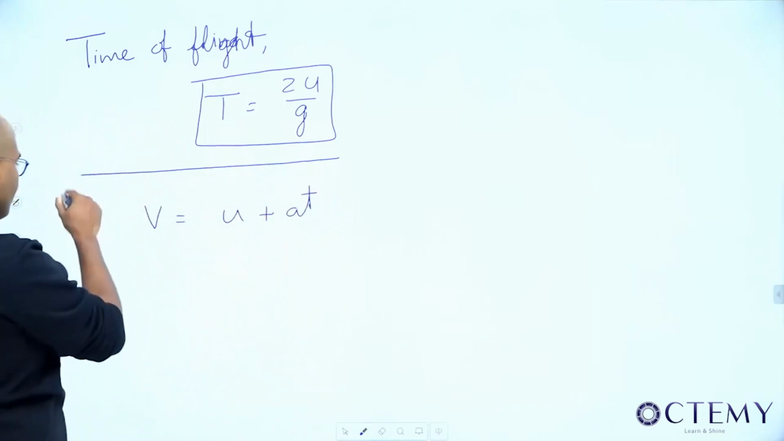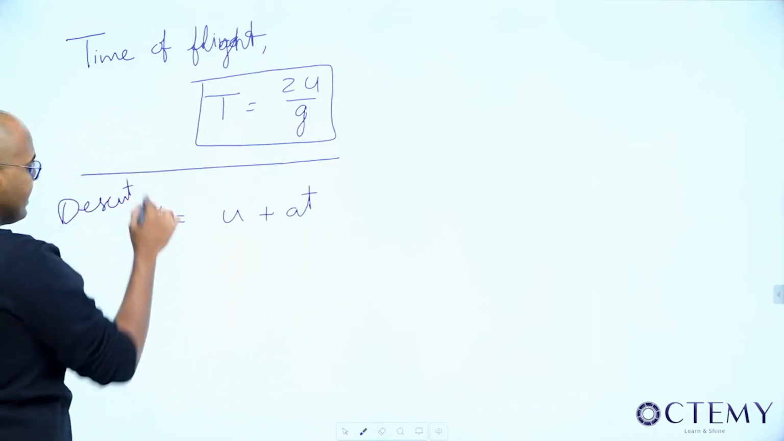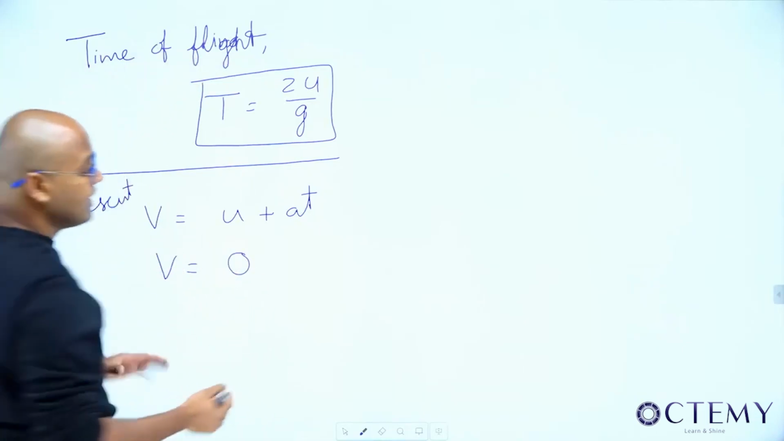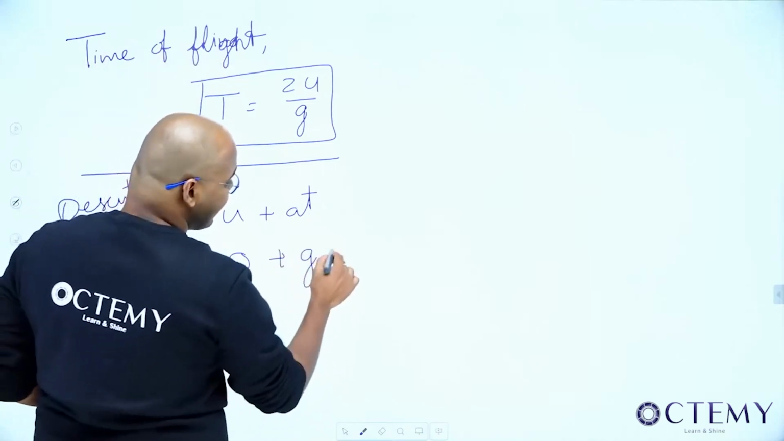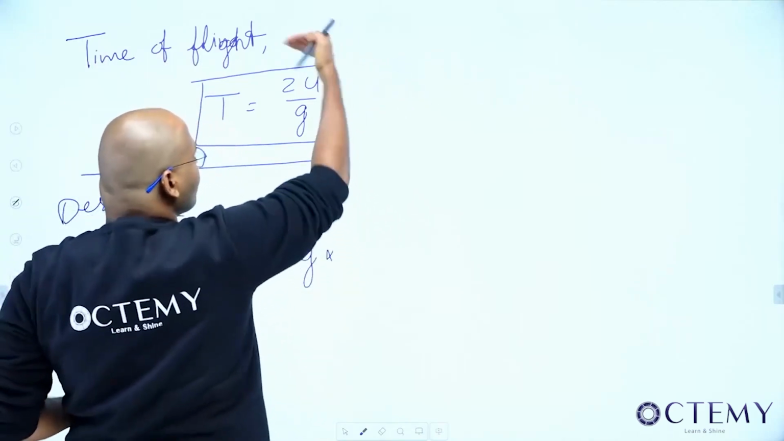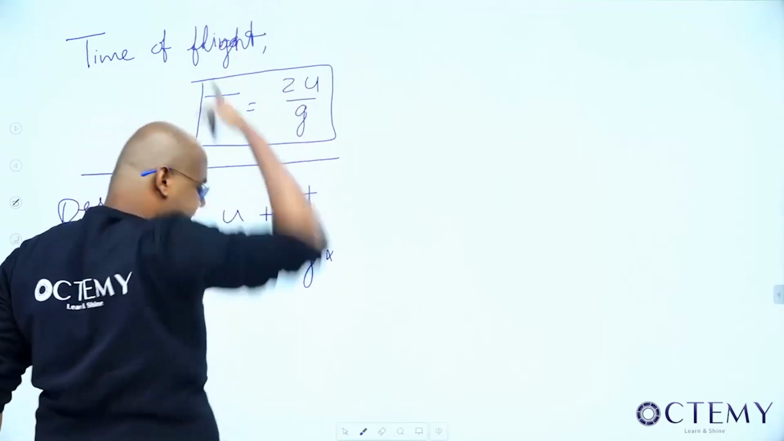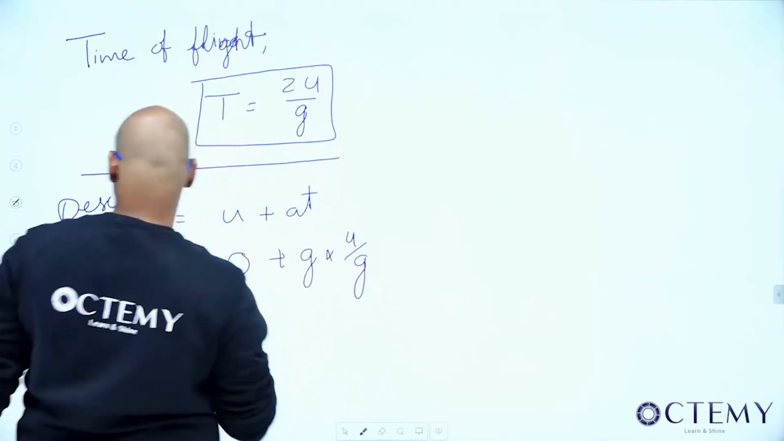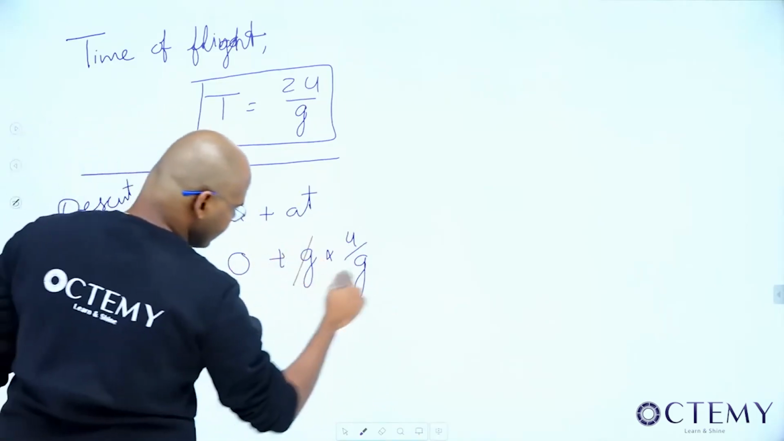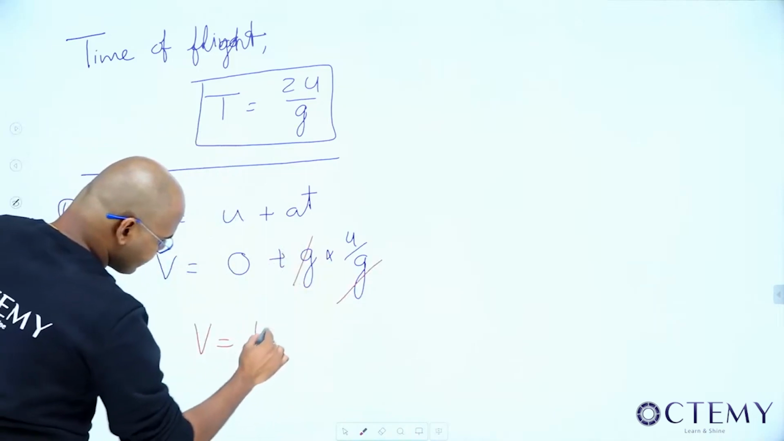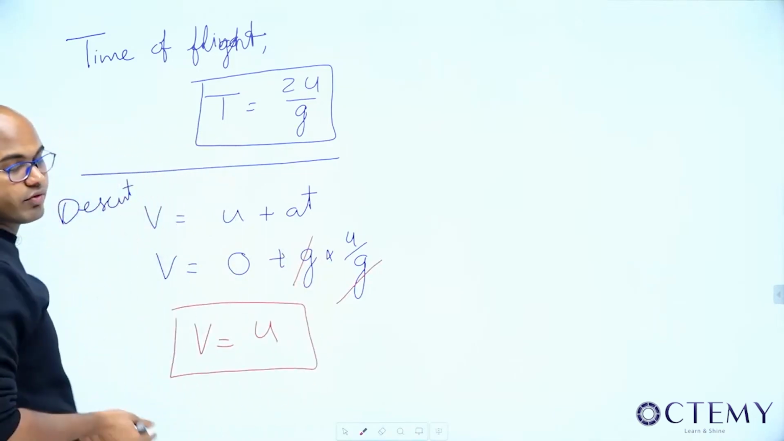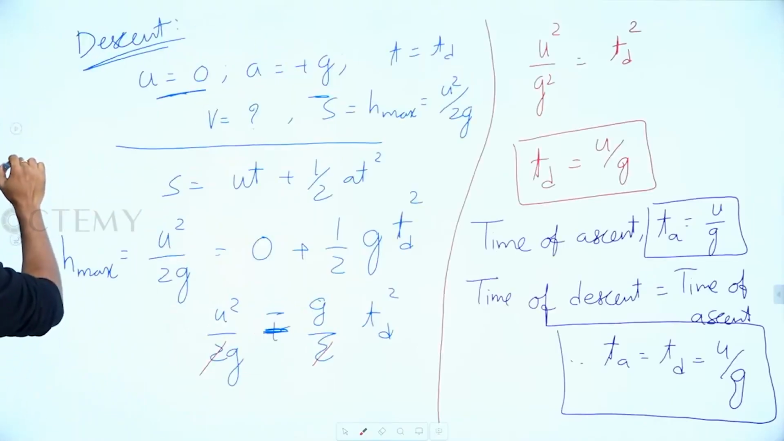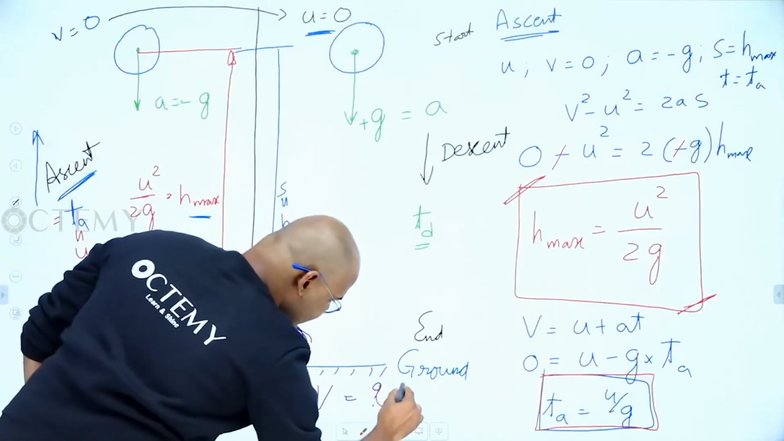For the descent case, what's the initial velocity while descending? 0. Yes or no? While starting at the highest point it is 0. What is the acceleration? Plus g. And how much time has it taken to start from here and hit the ground? That is nothing but time of descent. How much is the time of descent? u by g. Now, see the beauty here. g cancels. So what's the final velocity with which it is going to hit the ground back? The final velocity is the same u.